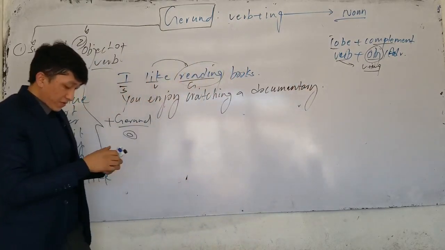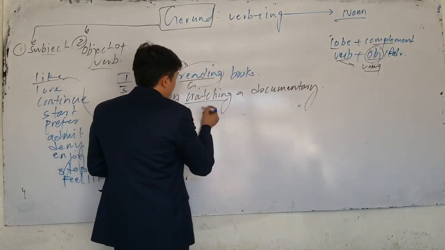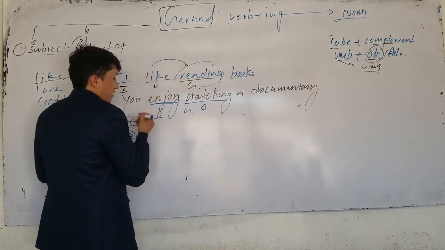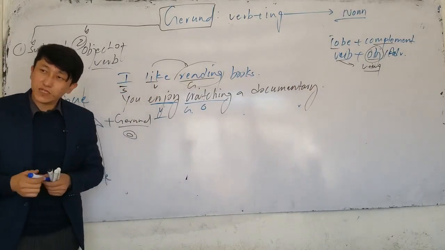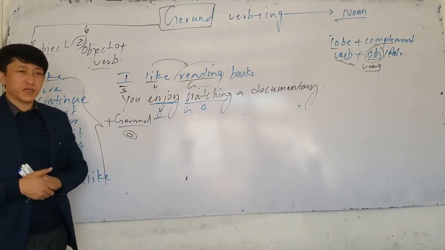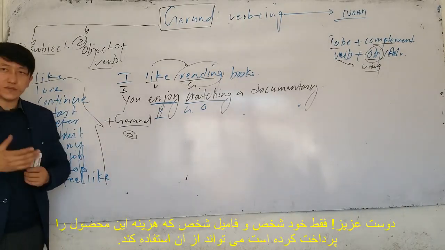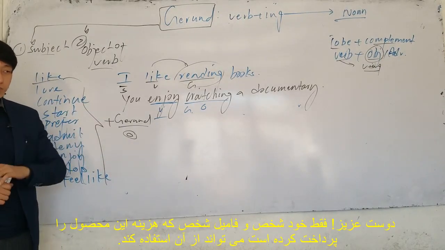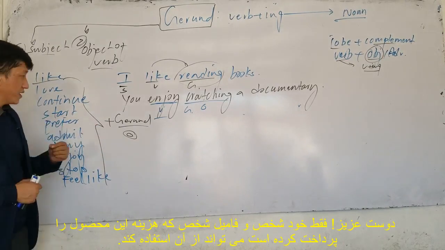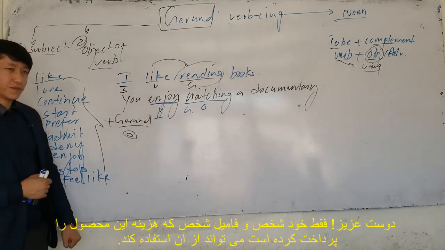You enjoy watching a documentary. Which one is gerund here? Look, you enjoy watching. After enjoy is verb. This is object. This is also gerund. If gerund comes after what? A specific verb. We have a list of the verbs. There are many kinds of verbs. You can find them in Azar Blue, that book. Okay. Now there are a lot of verbs, but just remember these are some of the verbs.